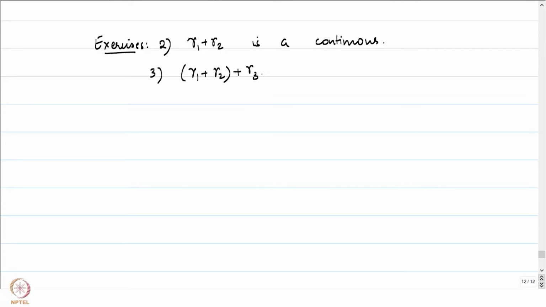Then we can talk about concatenation of gamma 1 and gamma 2 and then concatenating it with gamma 3. We could also consider the concatenation first of gamma 2 and gamma 3 and then concatenating it with gamma 1, and what we get is finally the same. In fact, it's the same map. It's not up to equivalence that we are talking about. This is going to be the exact same curve that we are going to obtain.